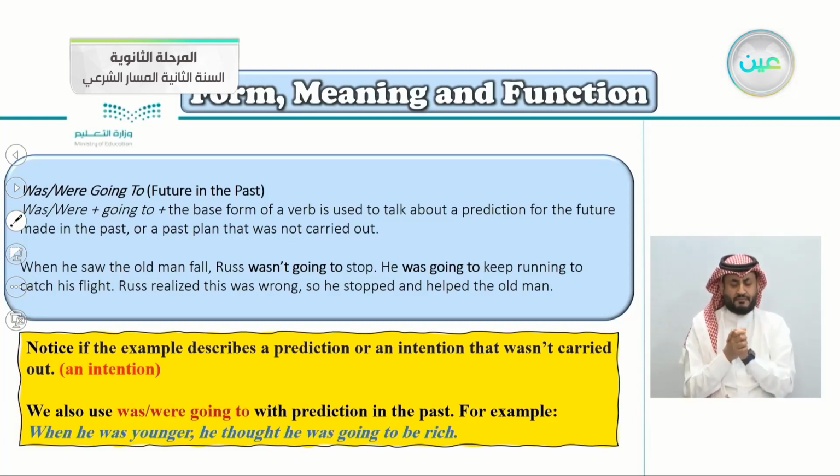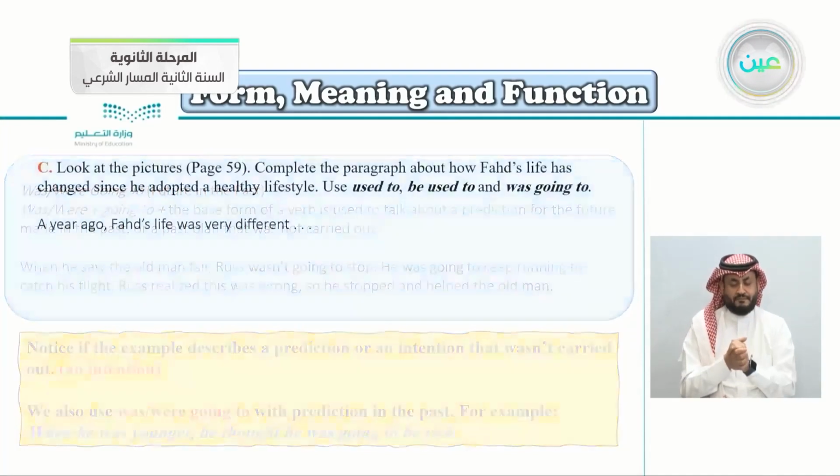We also use was, were, going to with predictions in the past, when we want to predict something in the past. For example, when he was younger, he thought he was going to be rich.